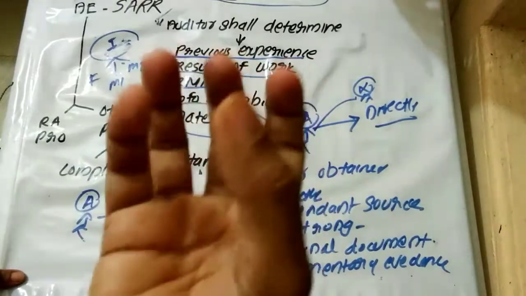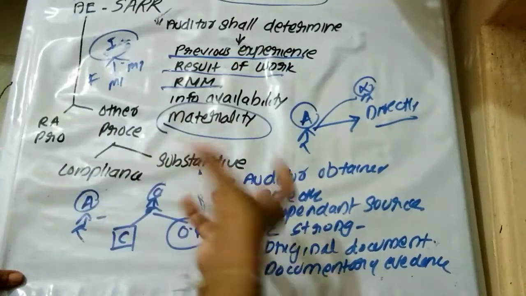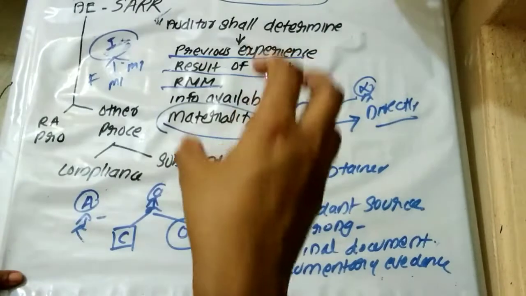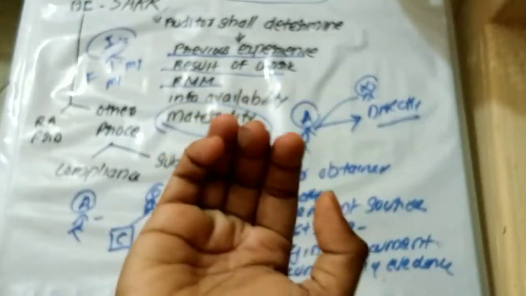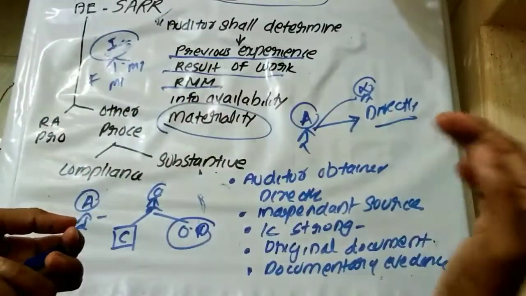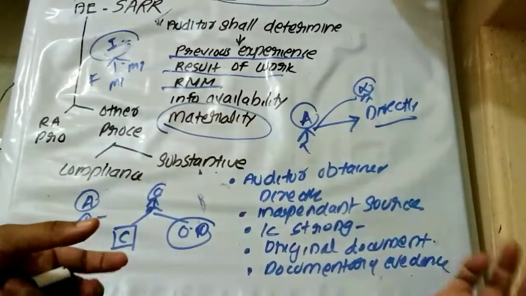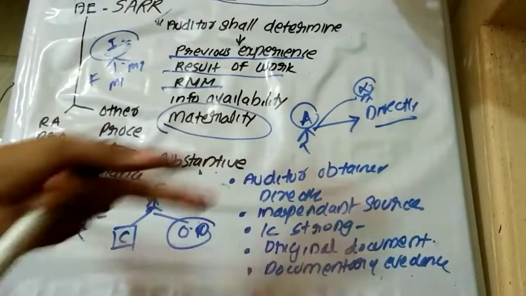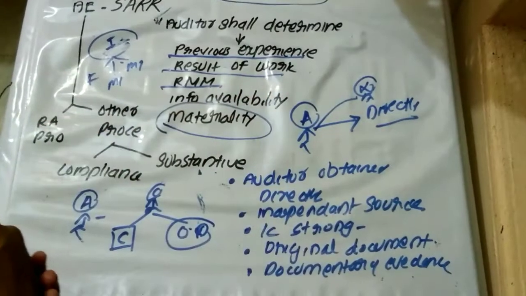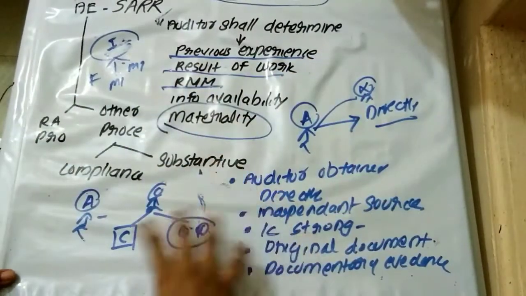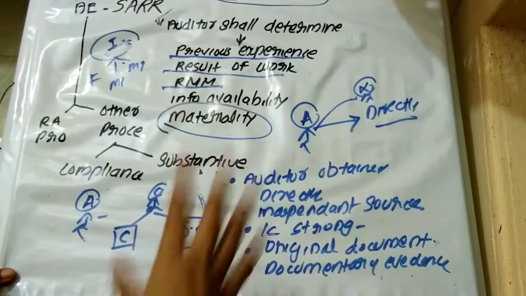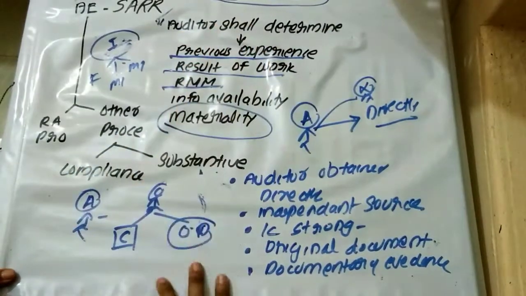Then, to determine whether the obtained information is reliable or not, the auditor can assume that if he obtained information from an organization where the internal control system is operating efficiently and effectively, then the information obtained from that organization will be what? Reliable. Or from an independent outside person, then it will be reliable. If you obtain that information from the original document, reliable. Through documents, reliable. Then what? The auditor has directly obtained that information. So these are the cases where the auditor can assume that the information obtained is what?